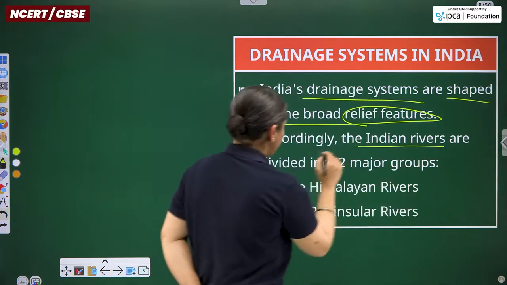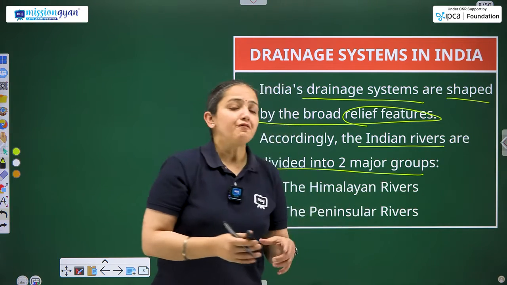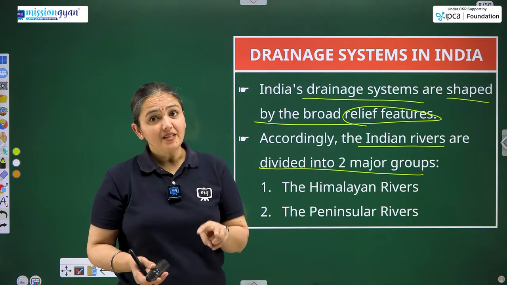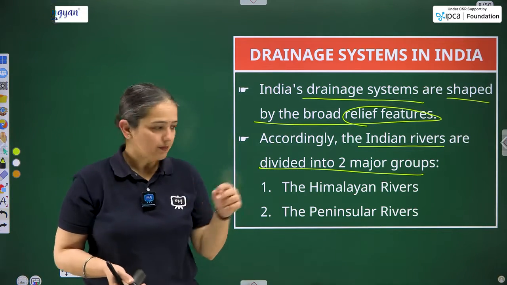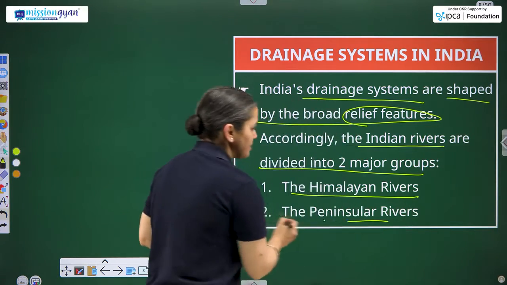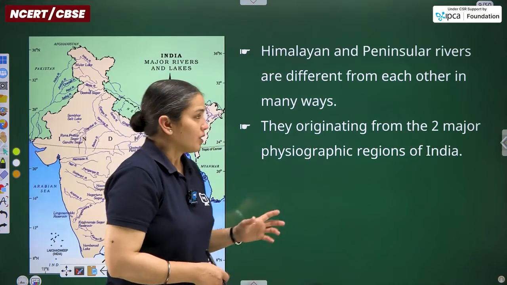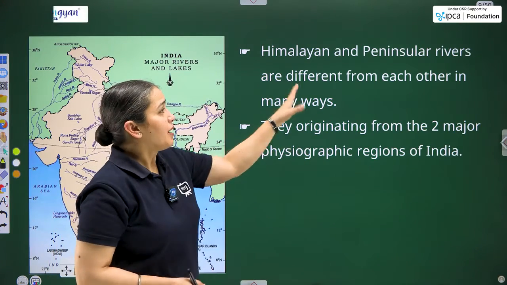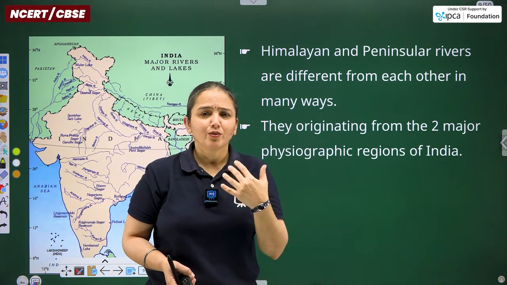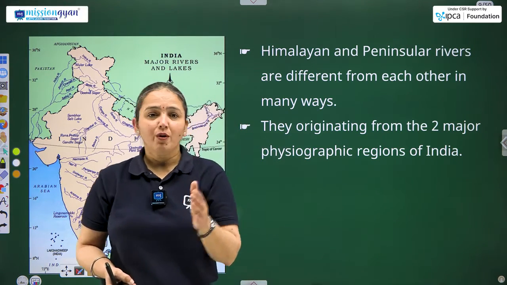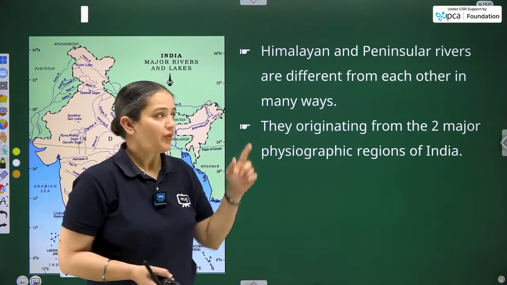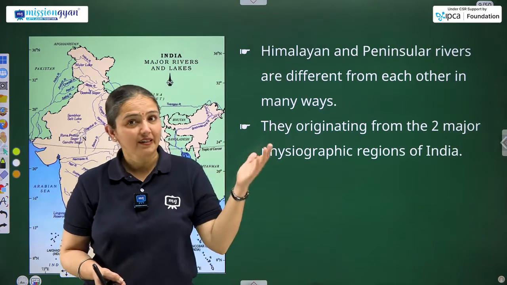Accordingly, the Indian rivers are divided, so whatever relief features are giving passage to the Indian drainage system, on that basis the Indian drainage system is divided into two parts: the Himalayan river system or Himalayan rivers, and the peninsular river systems or peninsular rivers. Going ahead with the same topic, Himalayan and peninsular. Peninsular, we need not forget, and I should not even recall it for you, refers to the rivers present in the peninsular part of India, that is southern India. Himalayan rivers are in the northern part of India.